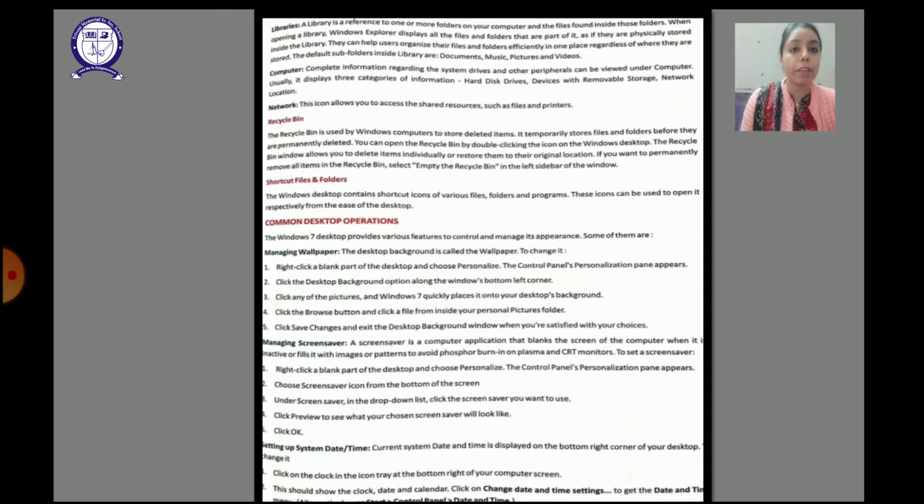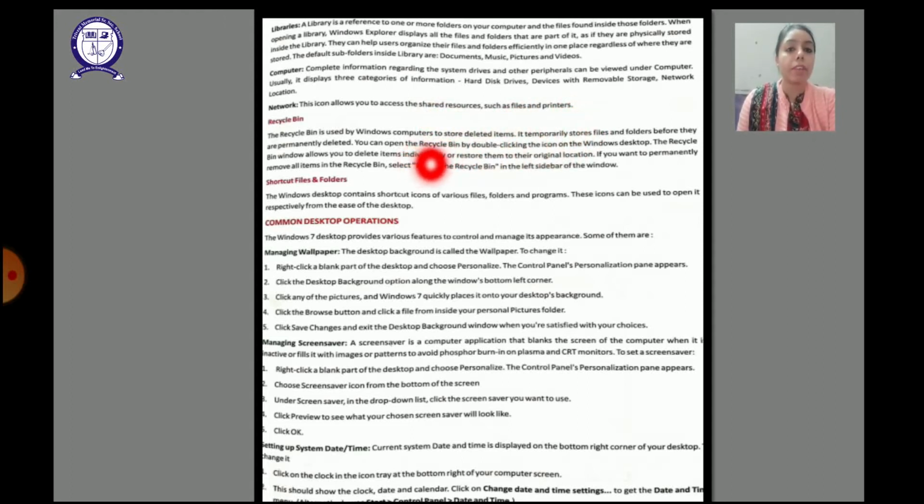Then after that we have the computer icon in which the complete information regarding the drives is shown, and suppose you are putting a CD in the CPU or plugging in a pen drive, it will show you the name of those removable disks also, right? Then we have the network segment which allows us to access the shared resources like files and printers.